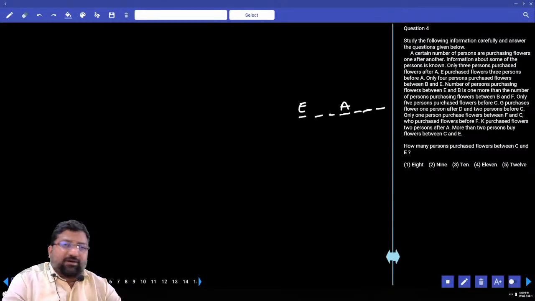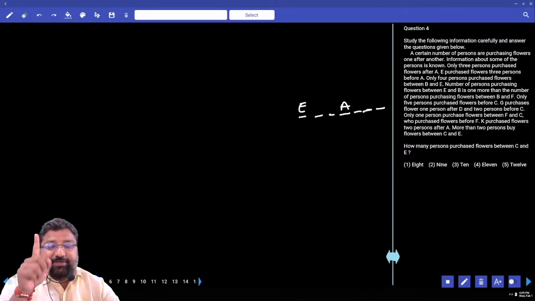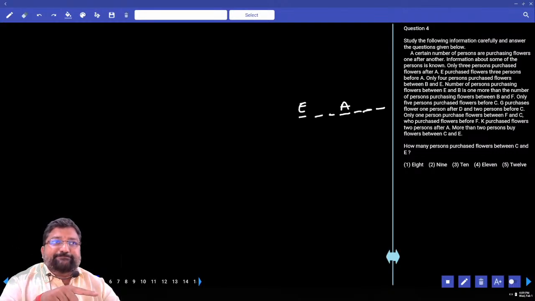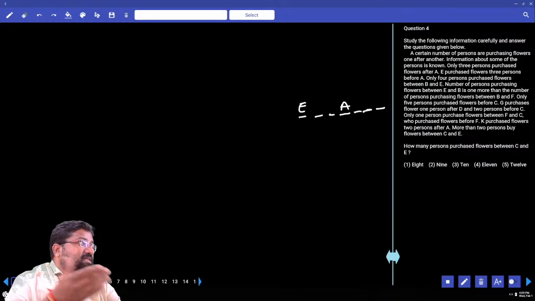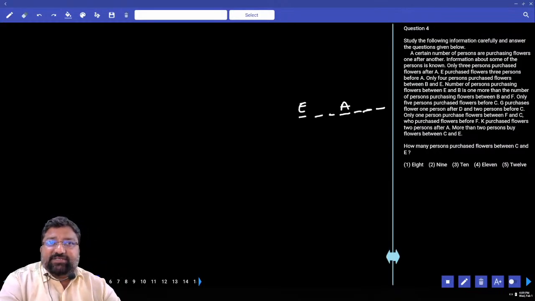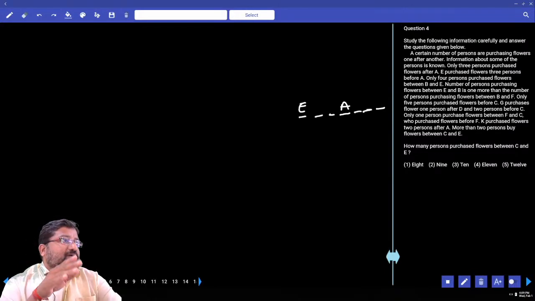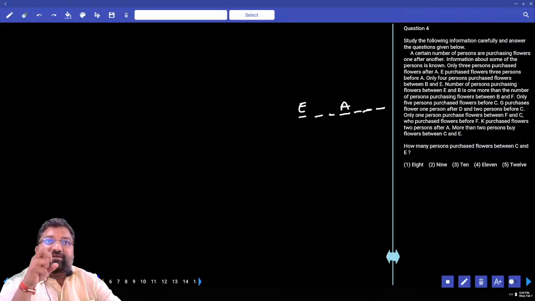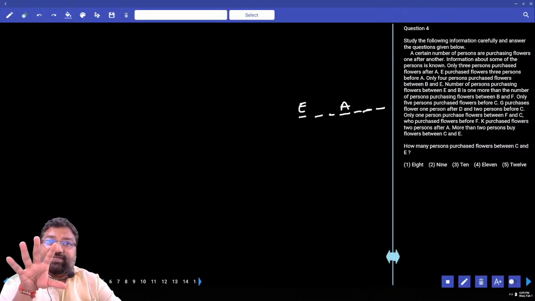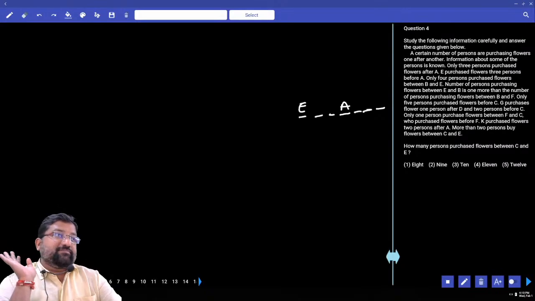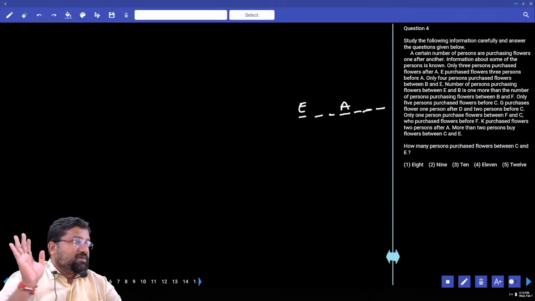Tell me, which is best? Obviously we'll have 2 possibilities. B can be to the right side of E or to the left side of E. Which is the best possibility to go with? Left side. Why left side? Because it covers more places. And I've been telling you for many days, whenever you come across a question where a certain number of people are sitting in a line, standing in a line, or sitting around a circular table, what are you supposed to do? When you have 2 possibilities, always go with the possibility which covers more places. I won't say you will get the answer every time, but most of the time this is what happens. But not every time. Make sure. Understood?